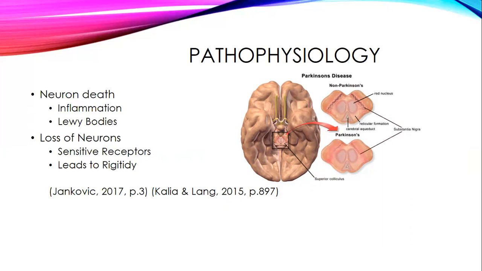Another feature is neuroinflammation. Astrocytes and microglia are responsible for clearing out extracellular debris, which helps the neurons survive. In Parkinson's disease, these cells activate, causing inflammation, and this is harmful to the neurons, creating neuron death.